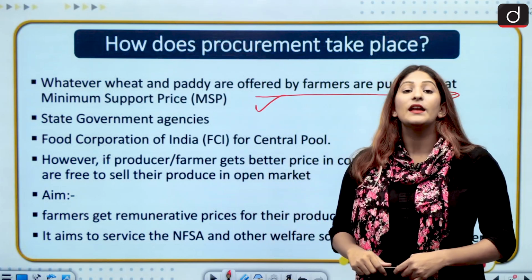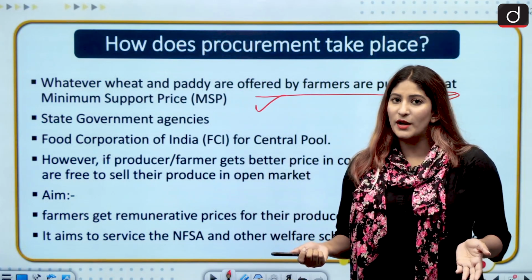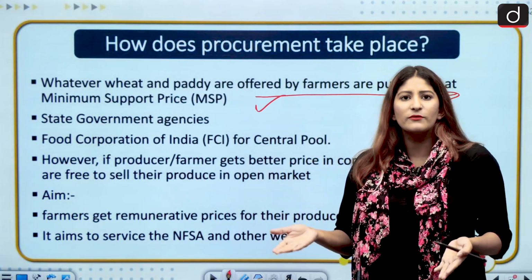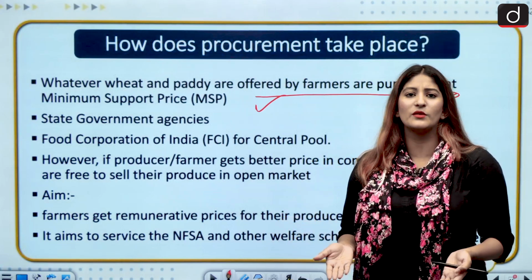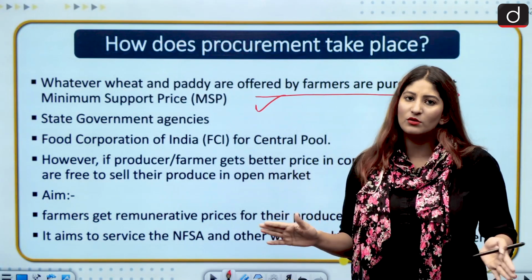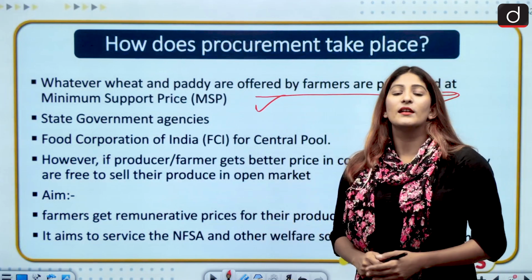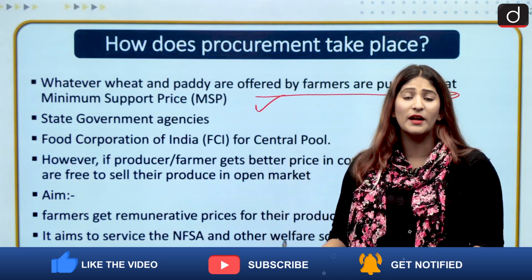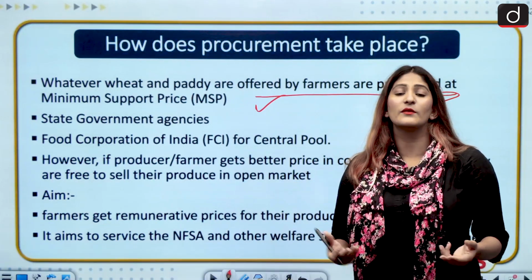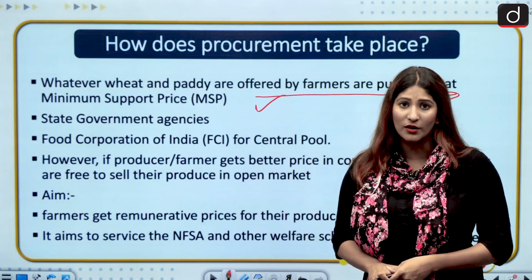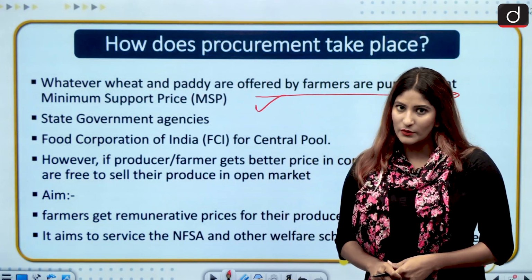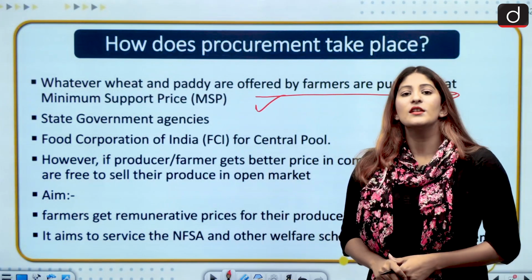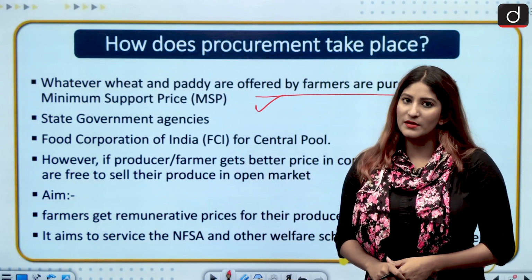When the government announces the MSP, it is kept in mind that 2 things are surely addressed. First, if there is a bumper production, what happens? Supply is a lot, demand is not a lot. Demand, how much food will you eat in a month? You regularly eat what you eat, and everybody's family is not going to expand at that point of time, right? So farmers get scared that we have produced so much, demand is not matching the supply, then what happens? Distress sales start to occur, and that makes the price come down, and that makes the farmers incur losses. So MSP saves the farmers from that.